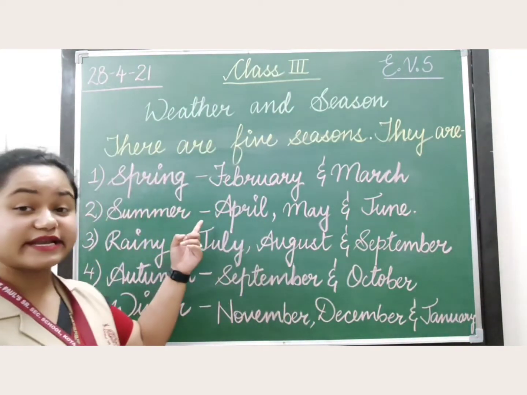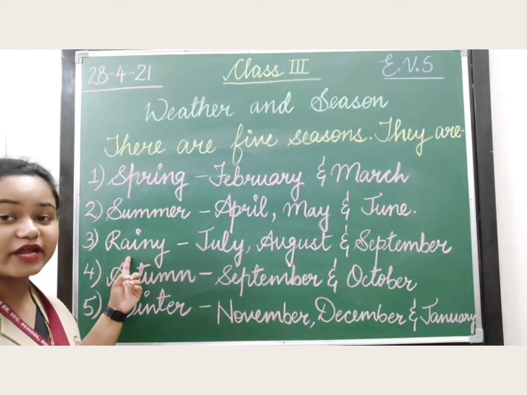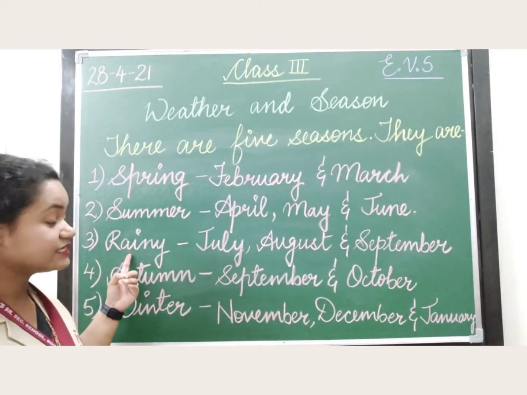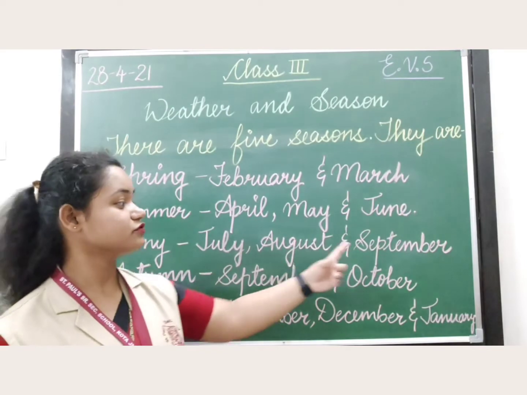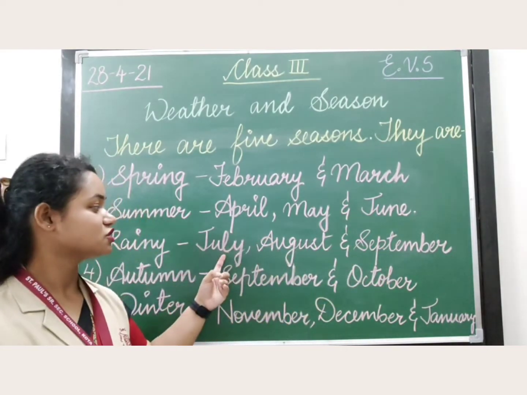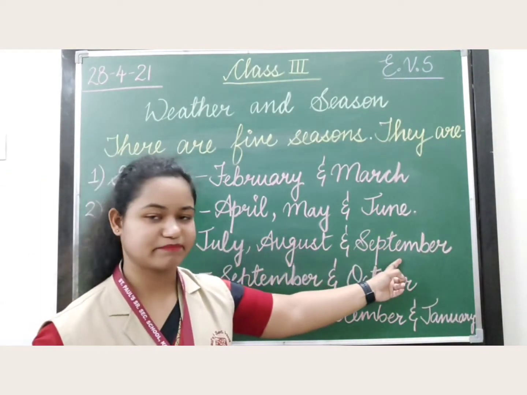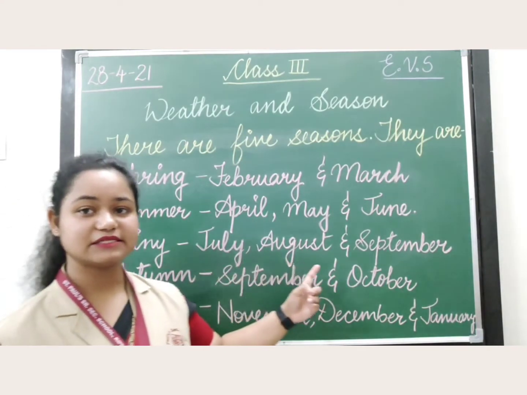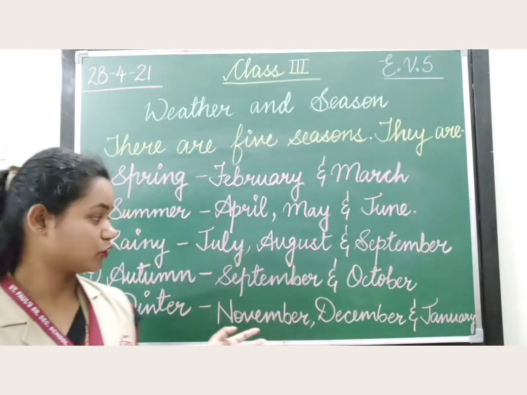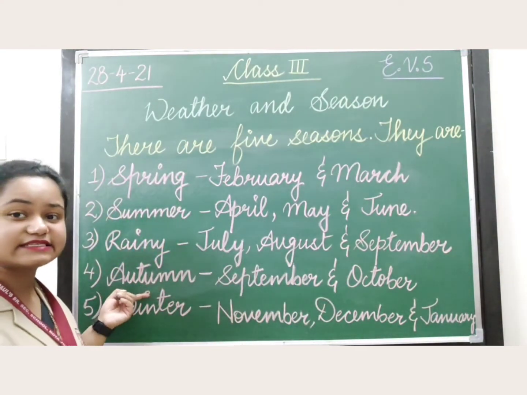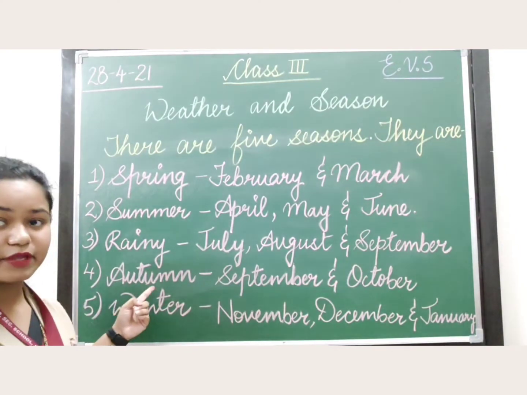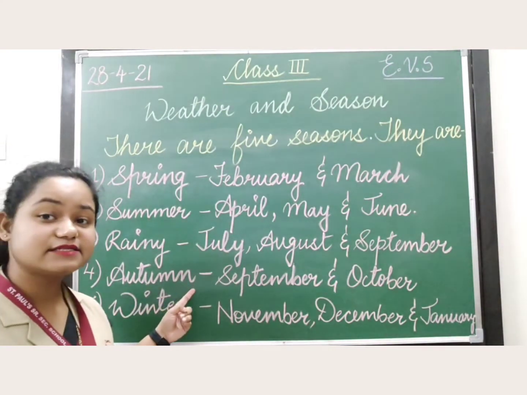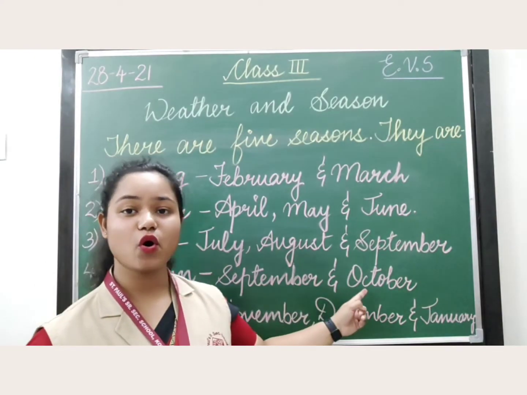So the next season is rainy season, and it is from July to September. That means July, August and September. In these 3 months we have rainfall. The fourth season is autumn. It is from September to October.